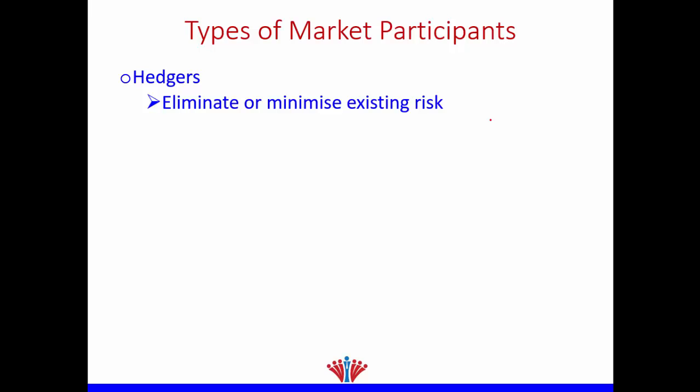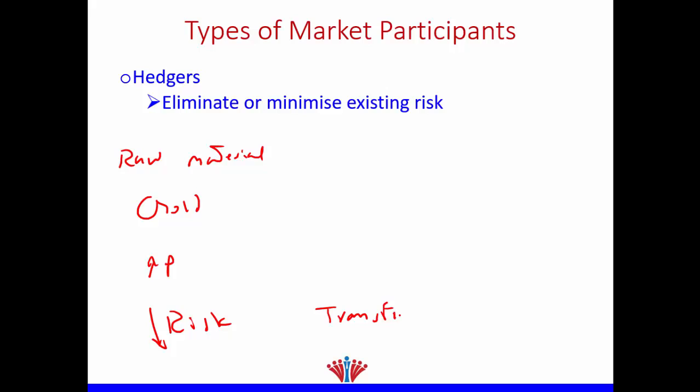Do you remember our example that you have a jewelry shop? What is your raw material? Your raw material is gold. You are afraid that an increase in the price of gold in the future will affect your profit negatively. Therefore, what do you have? You have an existing risk level. Therefore, what will be your major target? Why do you enter into derivatives? Because you would like to minimize your level of risk by transferring risk to another party.